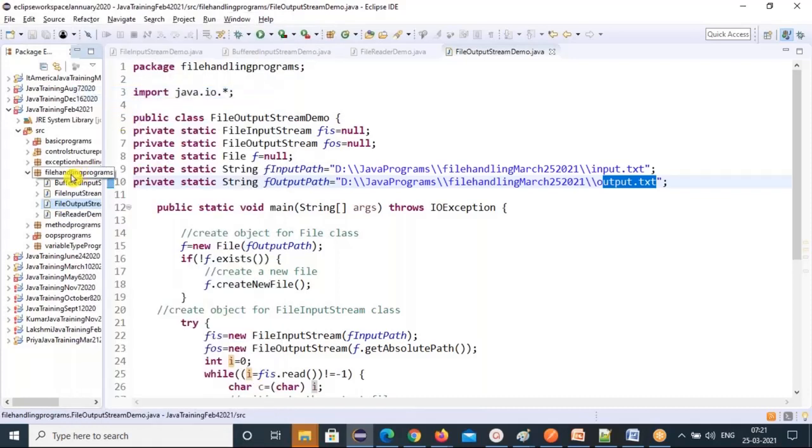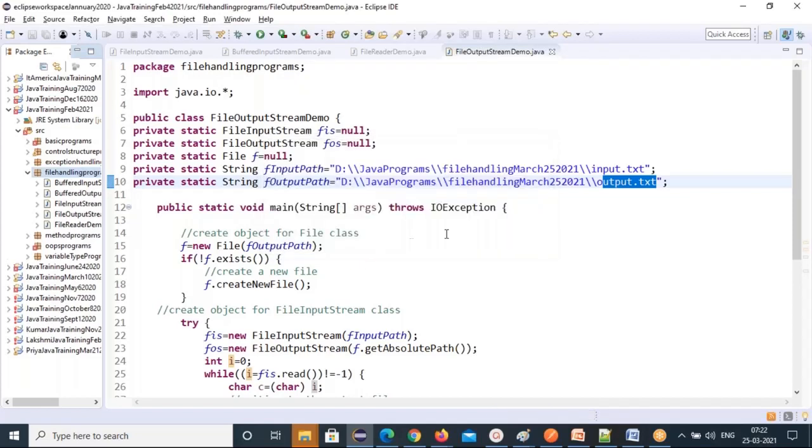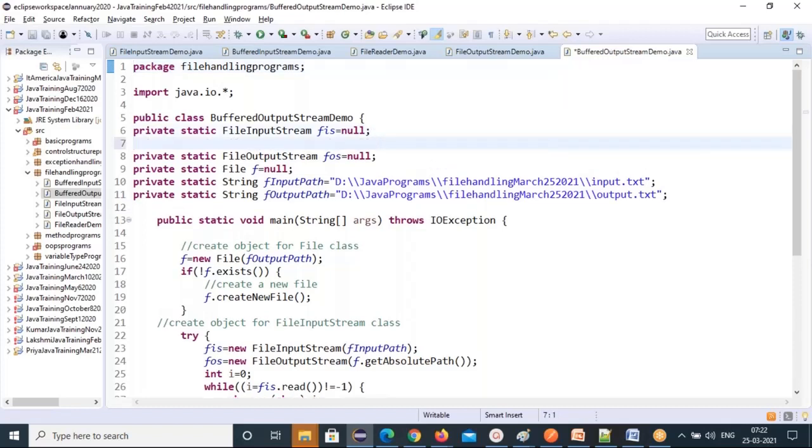So copy this buffered output stream class. I'm using a buffered output stream. I'm reading from the file, and the same data I'll write to the file. Just a buffered output stream demo. For buffering, what are all the classes we need? I need a file input stream and a buffered input stream. So let's create one more object, a static buffered input stream. First, for buffering, you have to read with a buffered input stream.